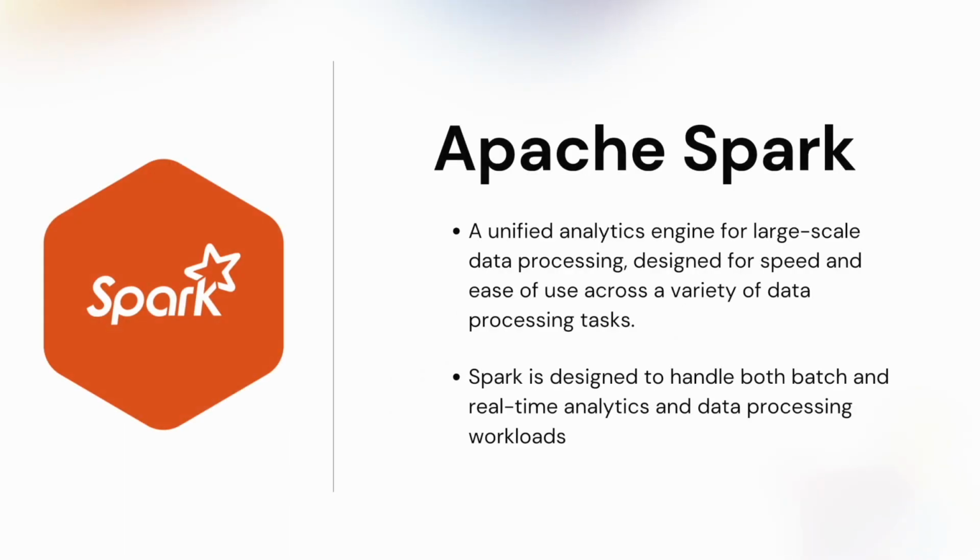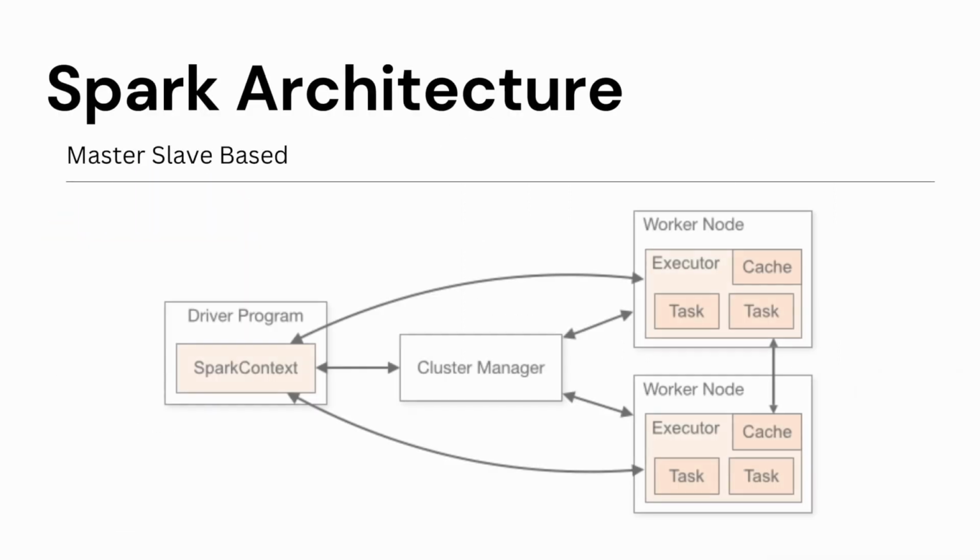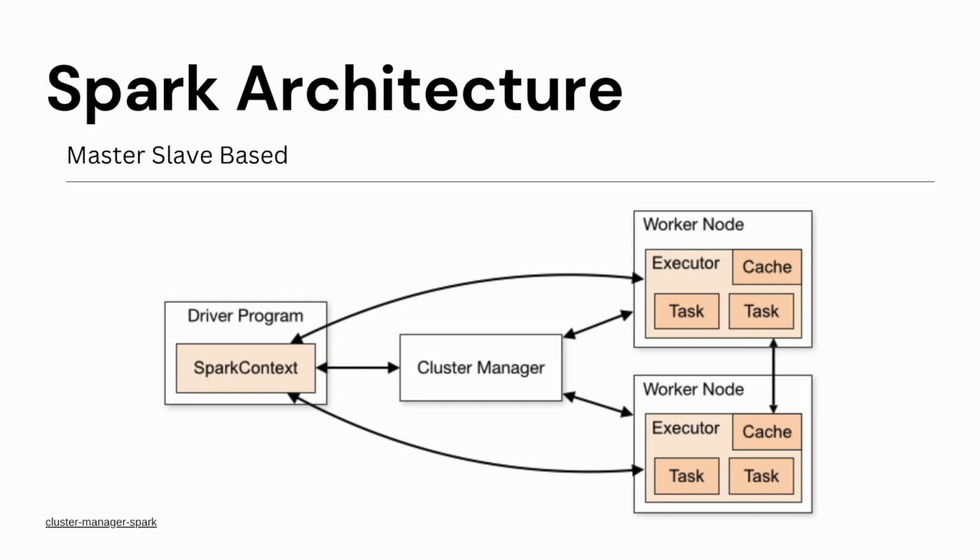Apache Spark is a powerful open source unified analytics engine for large scale data processing. It is one of the most prominent tools for big data processing, catered to handle both real-time and batch data. It operates on a master-slave architecture where the driver program acts as the master, managing the application workflow. The driver program communicates with the cluster manager, which can be Spark's own standalone cluster manager, Hadoop Yarn, or Apache Mesos, to allocate resources across applications efficiently.